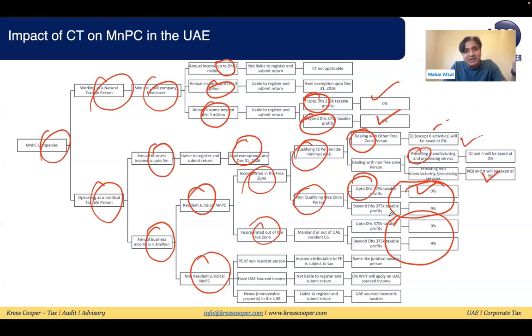But if they have a nexus in the UAE, for example a manufacturing or processing company outside the UAE that has made an investment in real estate within the UAE, that company will be liable to register for corporate tax purposes within the UAE. They will be liable to submit the return. Their income will be subject to tax based on the same principle. Sorry, the qualifying free zone treatment will not be applicable, because a non-resident juridical MNPC cannot be considered a qualifying free zone person. The income will be straightforwardly subject to tax: up to 375,000, 0%, beyond that 9%, unless they opt for the small business relief. That option will be available for them as well.